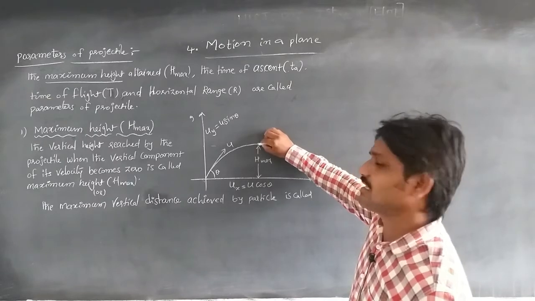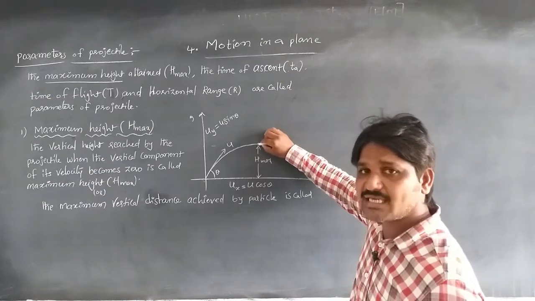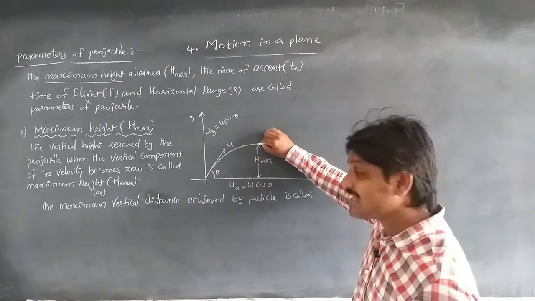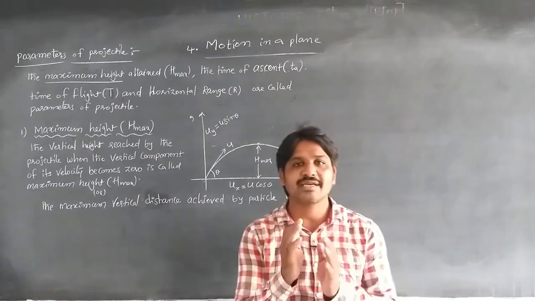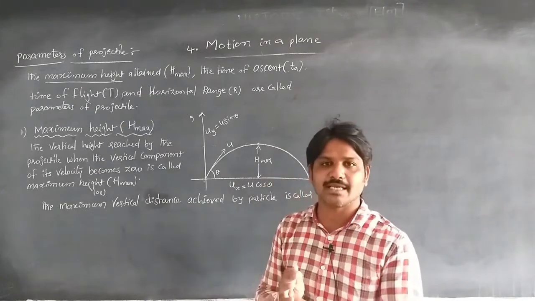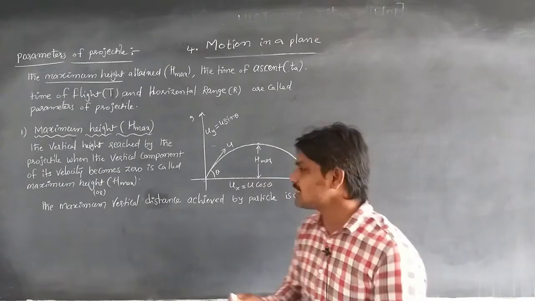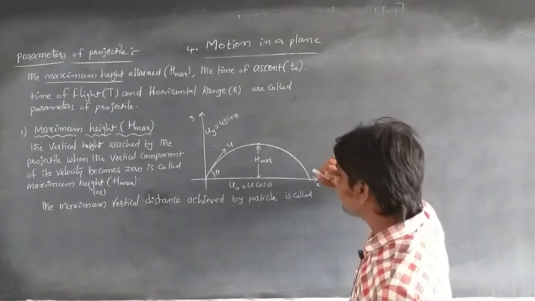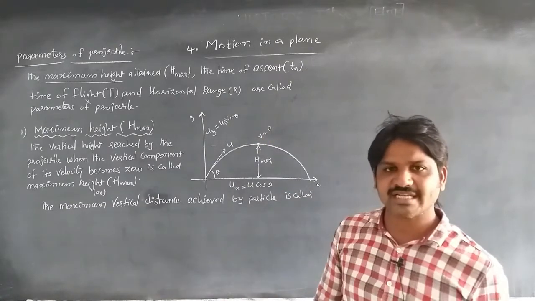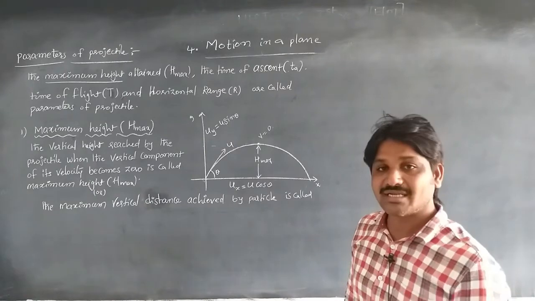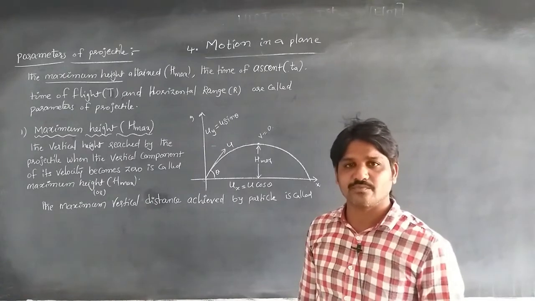Or, it is the vertical height reached by the projectile when the vertical component of its velocity becomes 0. Whenever the body reaches the maximum height, the vertical velocity becomes 0, but its acceleration is not 0.